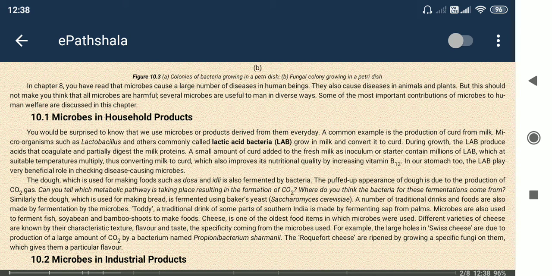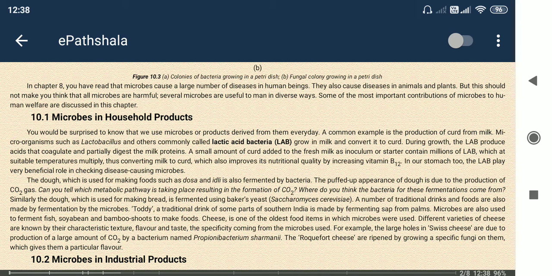So first, microbes in household products. Lactic acid bacteria is a very common example. When we make curd from milk, the bacteria involved is lactic acid bacteria or Lactobacillus.